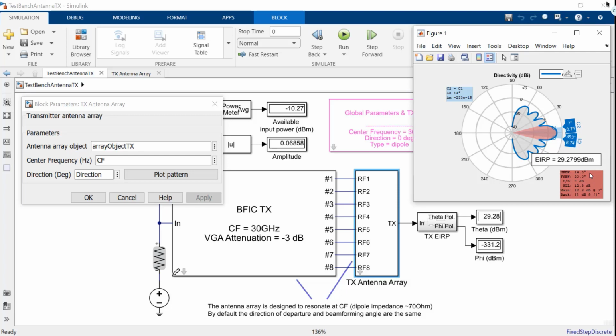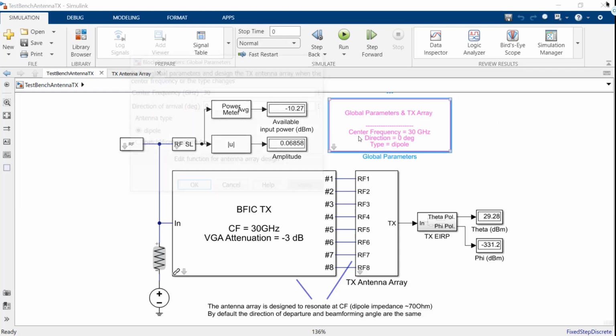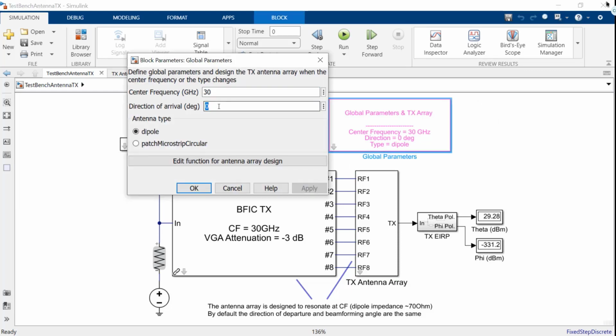Notice that the power of the output signal on the test bench is also measured and is the same as the EIRP computed using electromagnetic analysis. And it also shows the distinction between the theta and the phi polarization components. In this case, we use dipoles, and the power is aligned on the vertical direction.